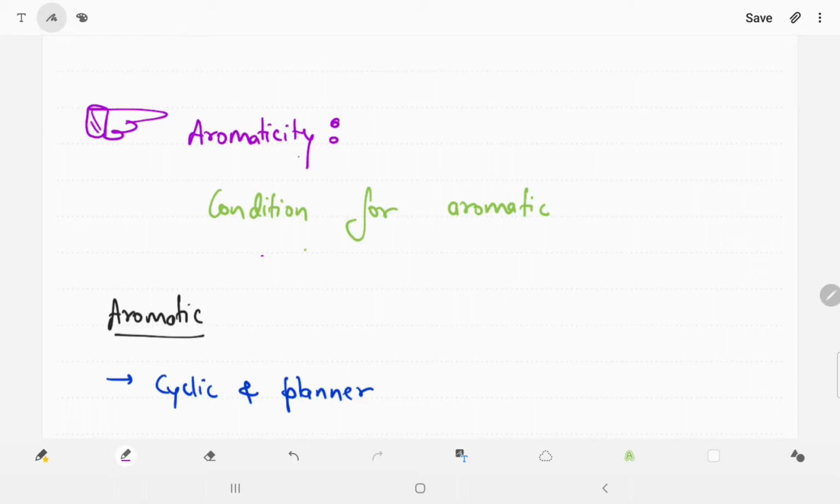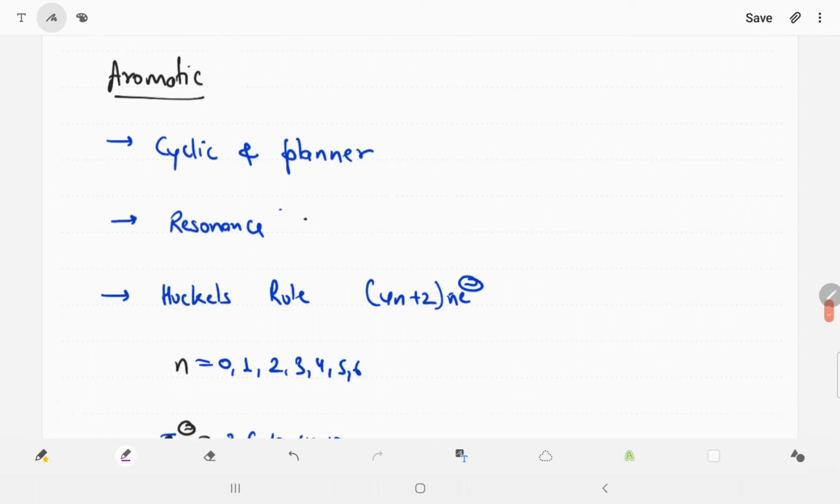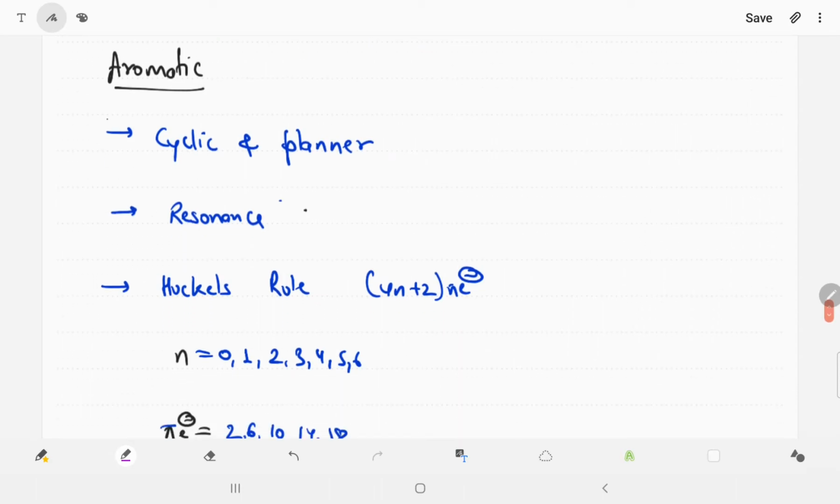Now guys, we again start another application of resonance that is called aromaticity. In this we can find the aromatic, non-aromatic and anti-aromatic compounds. How can we find out? Aromaticity is nothing but the condition of being aromatic. First of all, the minimum conditions for aromatic are that the compound is cyclic and planar.